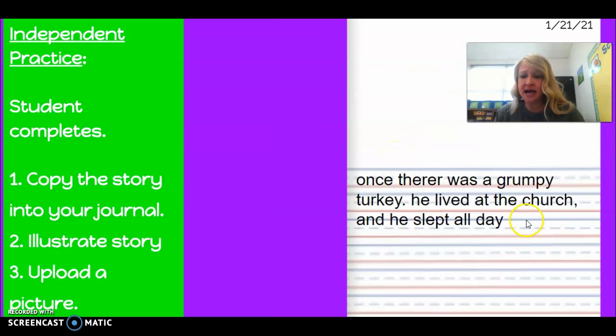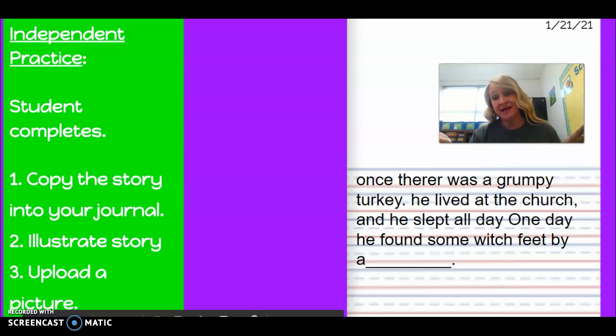So we are going to add a sentence about him finding some witch feet. Let me think about that for a minute. You think about it. Let's see if we come up with something we both like. Ready? Okay. Thinking. Any luck? I didn't have too much luck. I wrote, one day he found some witch feet by a blank. What can we put in the blank? I'm going to let you do that because I couldn't think of anything to write on there.